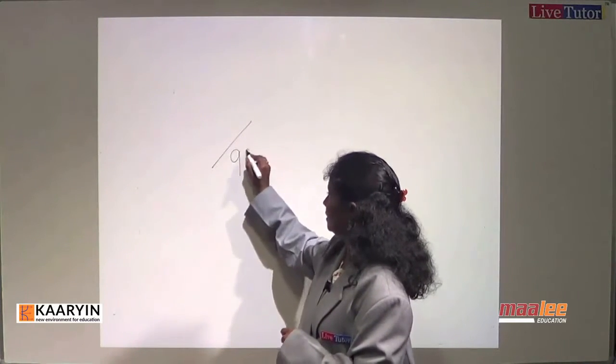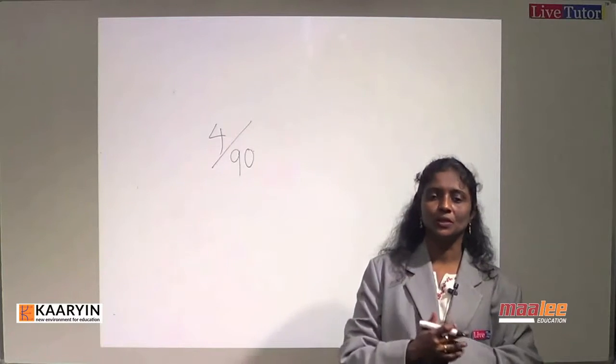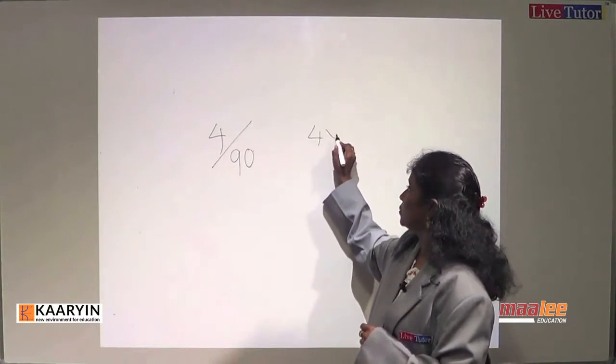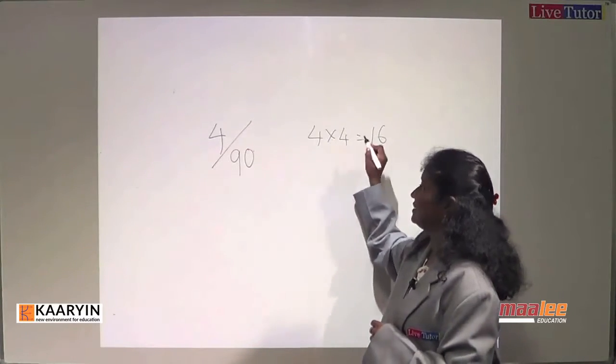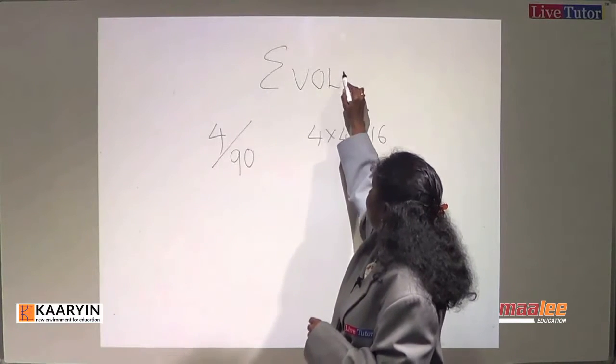So, I am going to start a class on evolution. The weightage for this chapter: out of 90 questions you can expect 4. On an average 4 questions are asked in each paper, and it is 4 into 4, 16 marks. As I told you, I am going to start evolution.